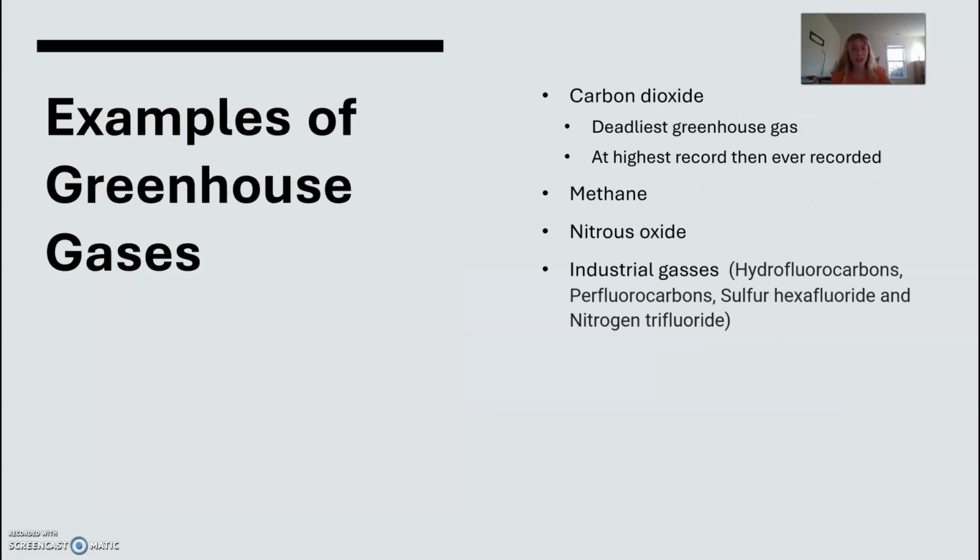So what are greenhouse gases? Some popular examples of greenhouse gases are carbon dioxide, methane, and nitrogen oxide. Carbon dioxide is the deadliest and is at the highest record ever recorded. We need greenhouse gases, such as water vapor, which is the most abundant. We need greenhouse gases to heat our Earth, to have living organisms, but too much heat will not only kill humans, but other living organisms.